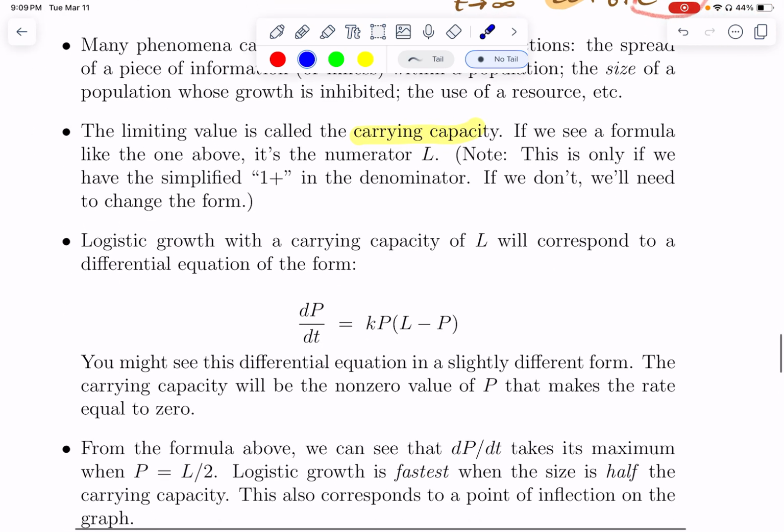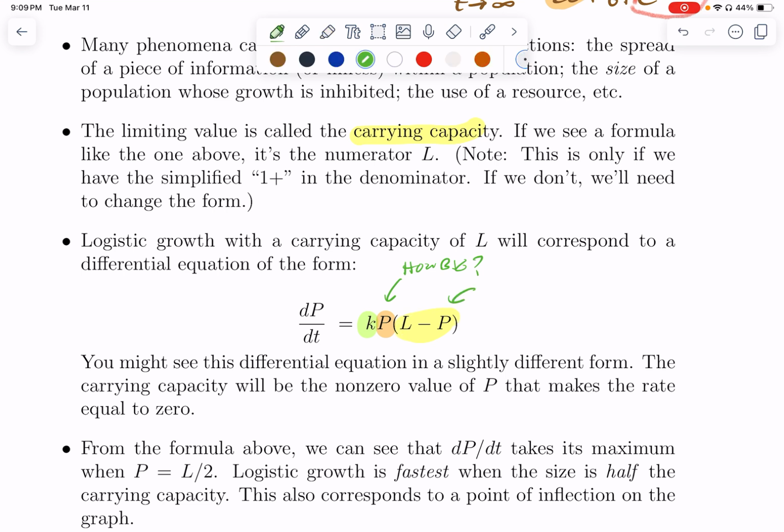When we have logistic growth with a carrying capacity of L, the differential equation can be put in this form. We might not see it in exactly this form, but we basically can write it as some constant times something that's measuring how big P is, times something else that's measuring how far it is from the carrying capacity.